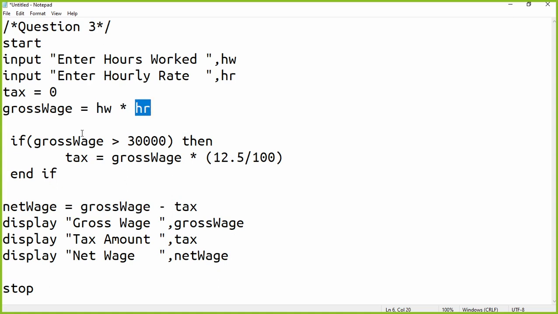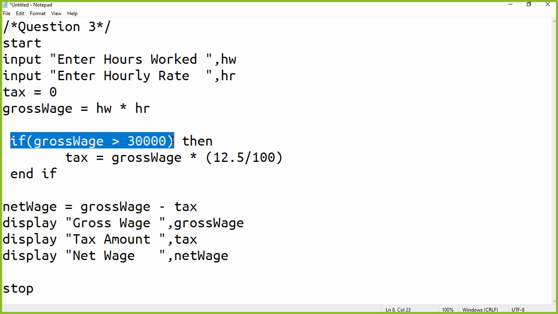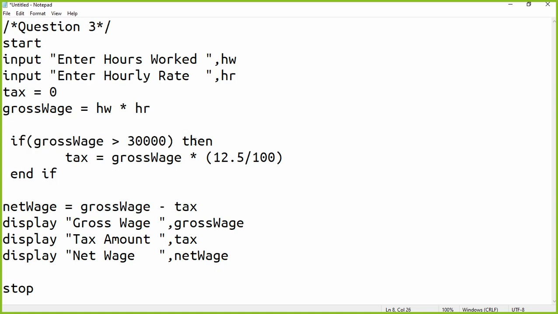Suppose this value is more than 30,000, then this condition is true. Otherwise, this condition is not true. If gross wage is more than 30,000, then, according to the hours worked and hourly rate you are entering, this is going to happen. I will demonstrate this with a Java program. Then this calculation takes place. Tax is assigned the value gross wage